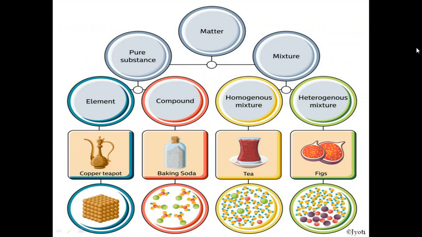So here with diagram, with examples, I have given the types of matter. So matter, two types, that is pure substance and mixture. Again, pure substance is of two types, elements and compounds. So here you can see element. This is a copper teapot. That means it is made up of only copper.